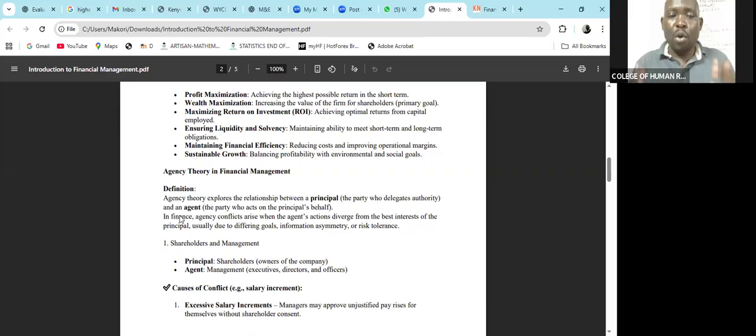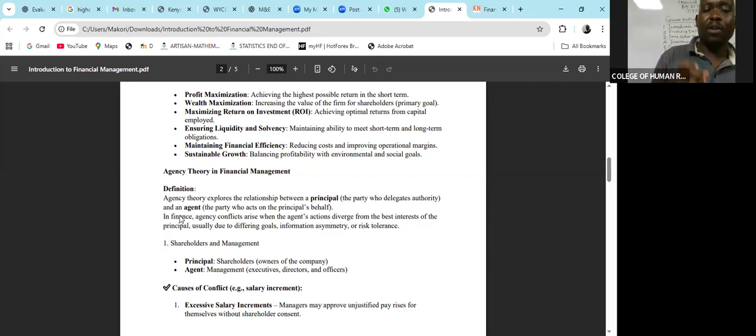So you have a responsibility to do. You are now the principal, but you decide to delegate that responsibility to somebody else to do that responsibility on your behalf. The person who will be doing that responsibility on your behalf becomes the agent. So under financial management, we have those kinds of relationships. A particular institution or level of management delegates the duties to another person to be able to do those particular roles. So it creates what we call the agency relationship, which we are going to look at here.